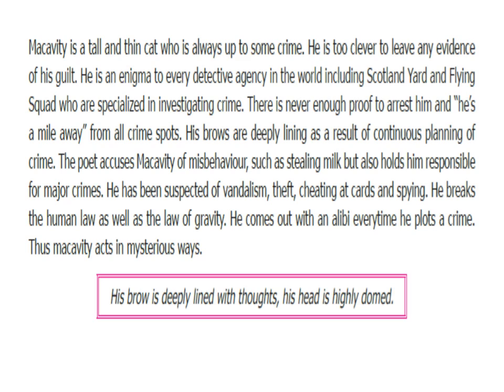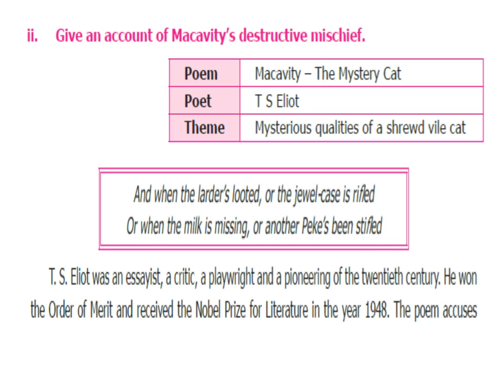He has been suspected of vandalism, theft, cheating at cards, and spying. He breaks the human law as well as the law of gravity. He comes out with an alibi every time he plots a crime. Thus, Macavity acts in mysterious ways. His brow is deeply lined with thoughts. His head is highly domed.